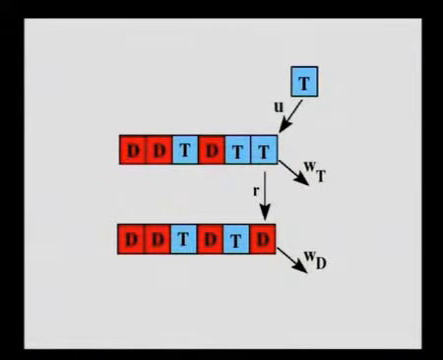As a result, there are four possible kinetic processes: polymerization of T-bound monomer with a rate U, depolymerization of T-bound monomer with a rate Wt, hydrolysis, that is T to D switching, with a rate R. And if the tip monomer is D, depolymerization with a different rate Wd.